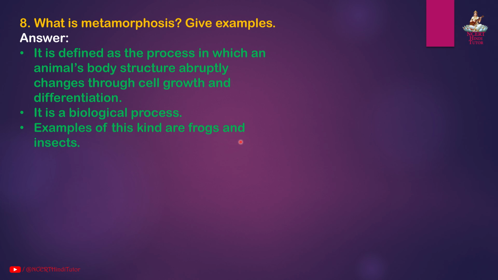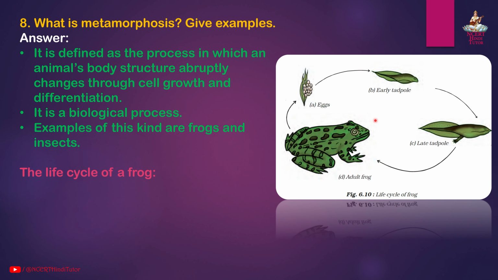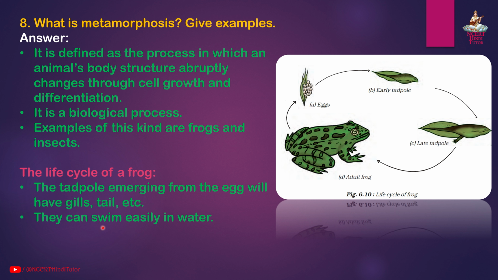Examples of this kind are frogs and insects. The life cycle of a frog, this one. The tadpole emerging from the cell will have gills, tail, etc. They can swim easily in water. It undergoes abrupt changes and develops into a mature frog. So as you can see, A. Eggs, B. Early tadpole, C. Late tadpole, and D. Adult frog.